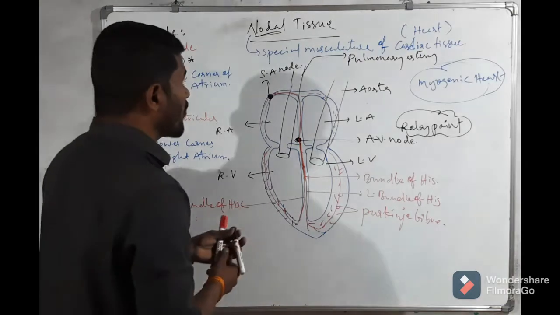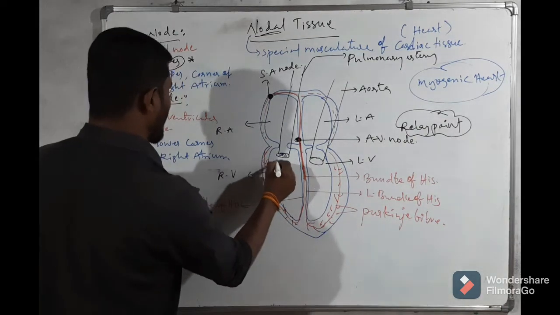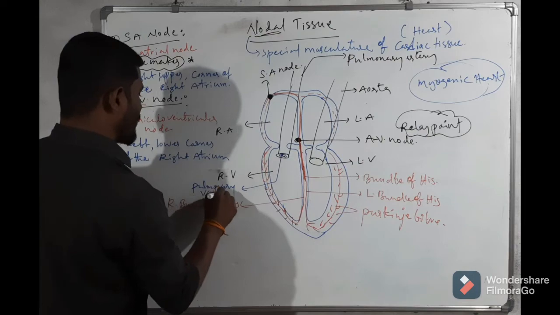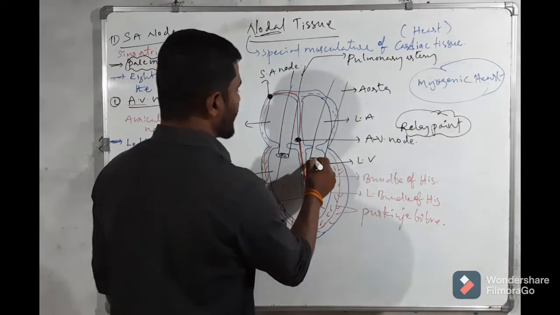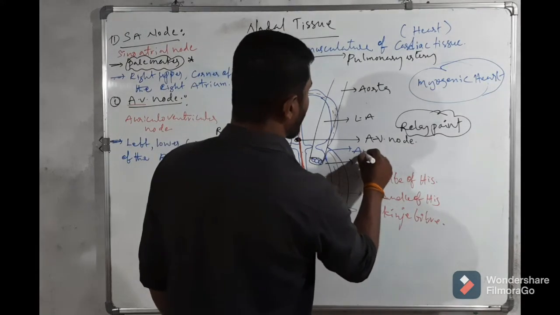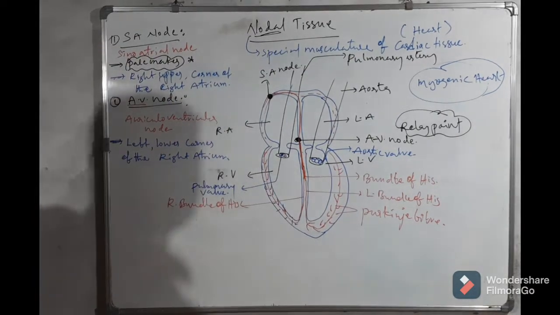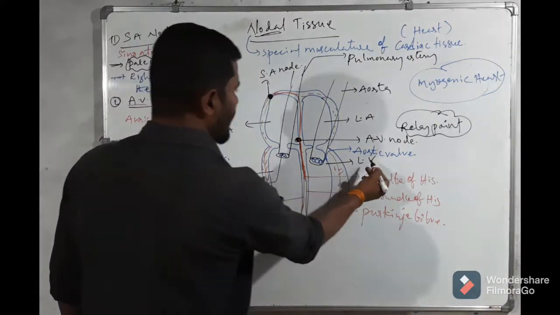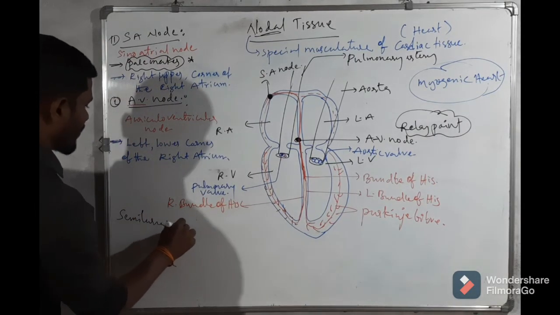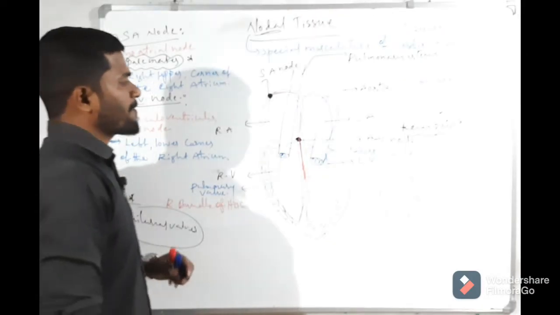At the opening of the pulmonary artery there is a valve, called the pulmonary valve. The valve at the opening of the aorta is called the aortic valve. The aortic and pulmonary valves are also called semilunar valves.